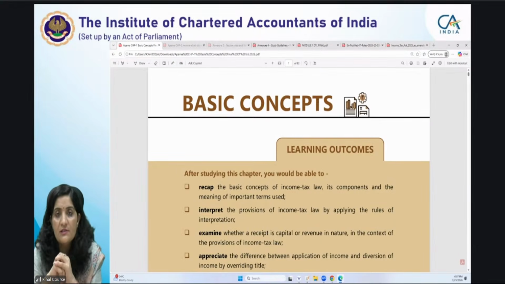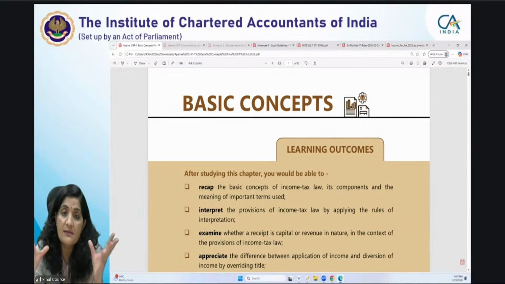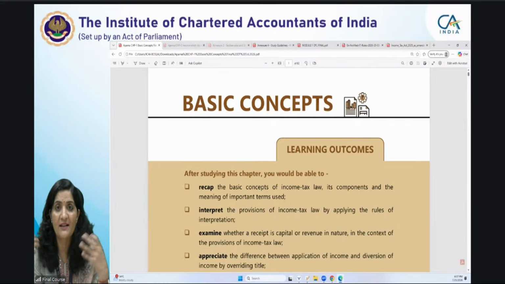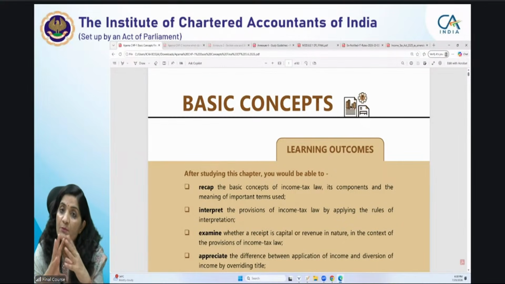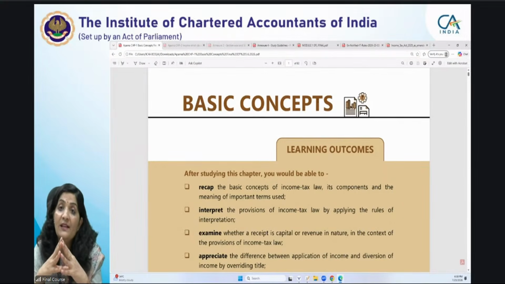The non-resident taxation provisions, then you have transfer pricing. Transfer pricing in itself is a major, different play game. You can say it's a different expansion of your direct tax laws provisions, and in its own self a practicing area for many chartered accountants. Then, of course, the DTA and the advance ruling, and the last four chapters, which are purely based on the international taxation front: the OECD BEPS provisions, fundamentals of BEPS, then the application and interpretation of tax treaties, how you are going to interpret the tax treaties.